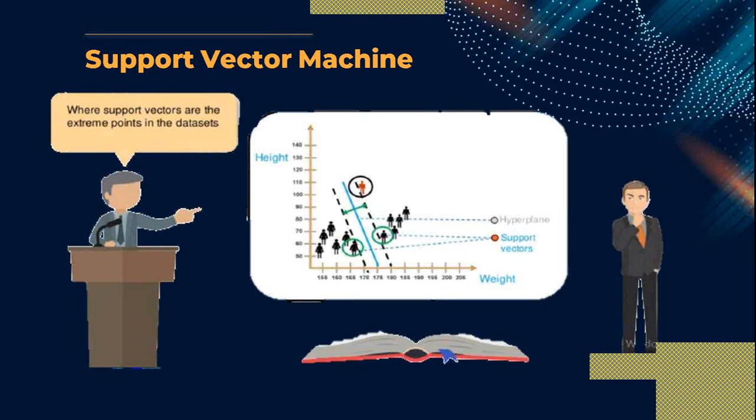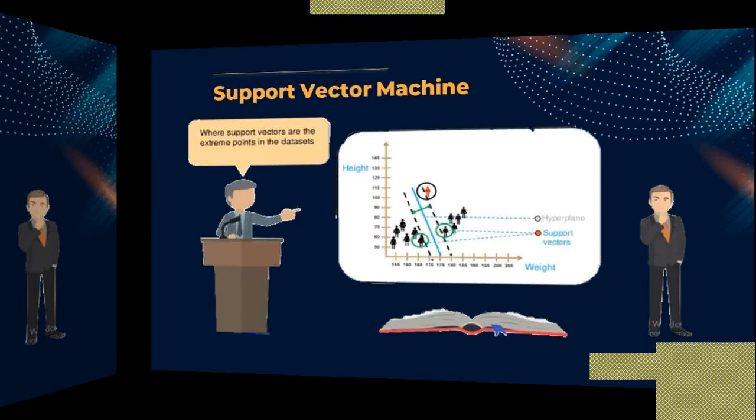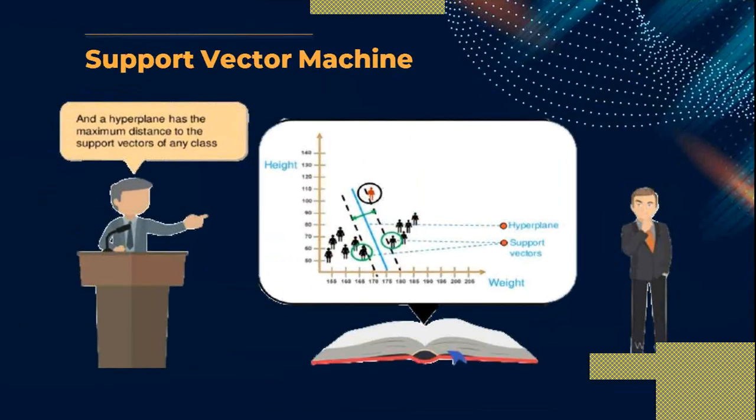So how can we find the support vectors? In your data set, you select these 2 extreme points, and you call them support vectors. And the hyperplane has the maximum distance to the support vectors of any class. So this hyperplane is your main hypothesis line.